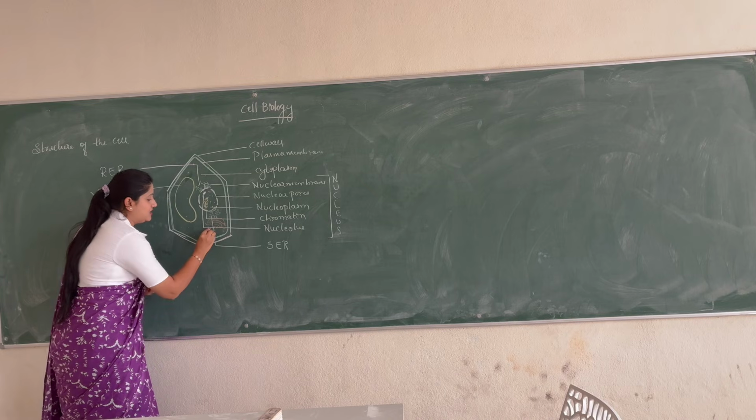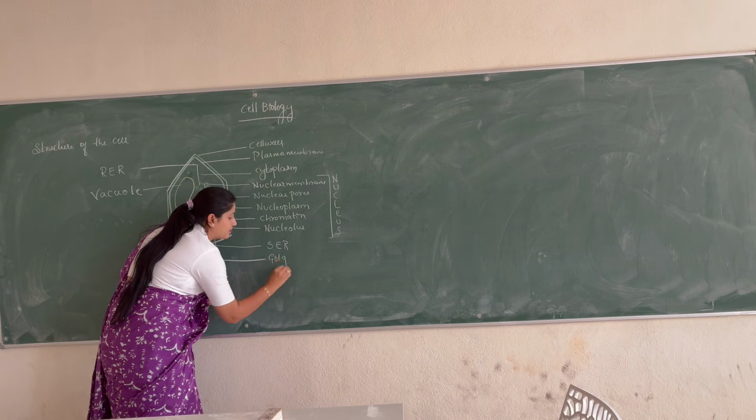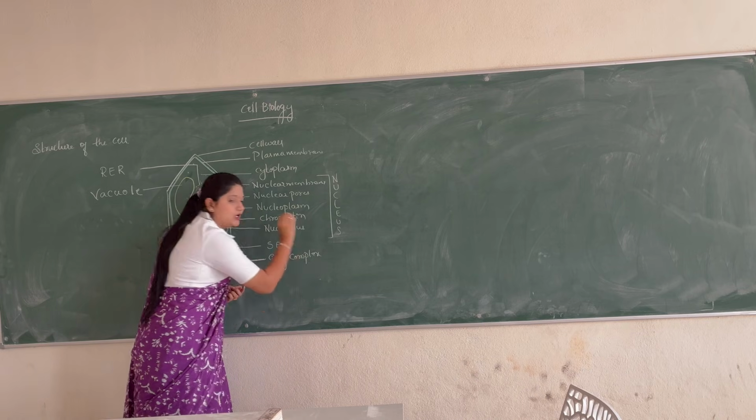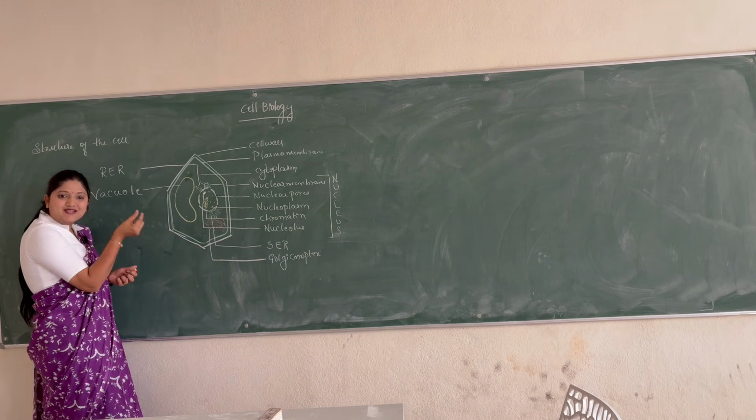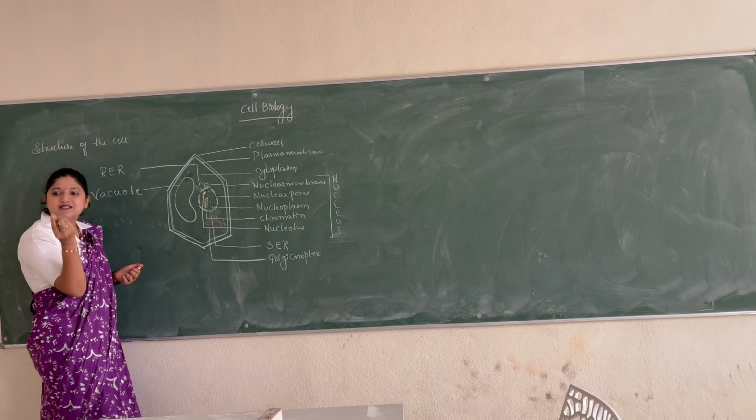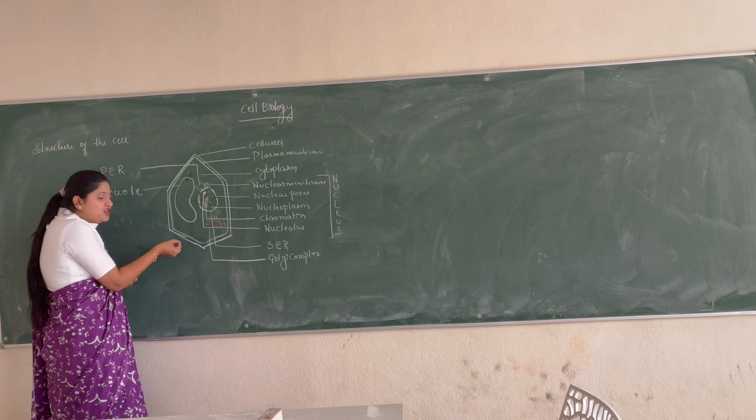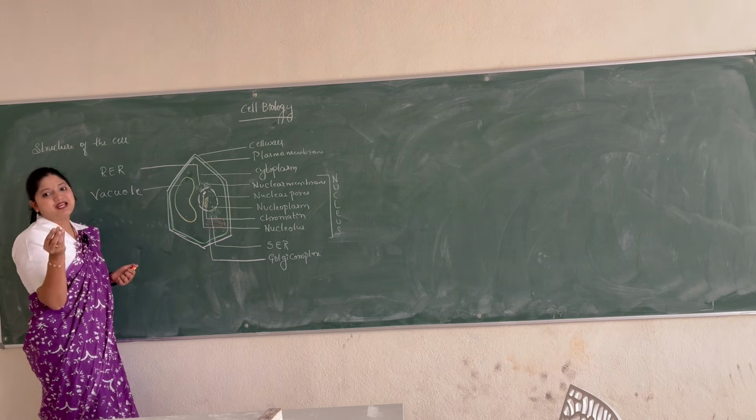So here this structure is the Golgi complex. Now, from the Golgi complex, some small vesicles which are there external to the Golgi complex get pinched off from the Golgi complex and they come out as one more cell organelle.